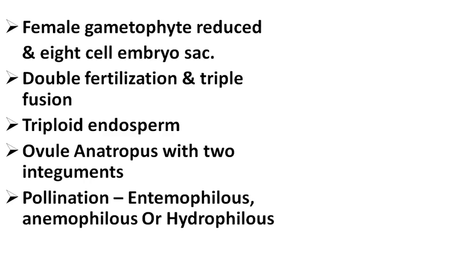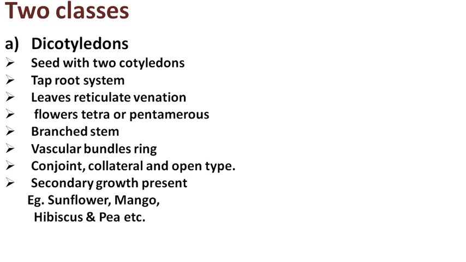So the pollen grains are deposited on the stigma, and pollination can be entomophilous, with the help of insects, anemophilous, with the help of wind, and hydrophilous, with the help of water currents. In an angiosperm, the female gametophyte does not produce archegonia. The division angiosperm is further divided into two classes, namely dicotyledons and monocotyledons.